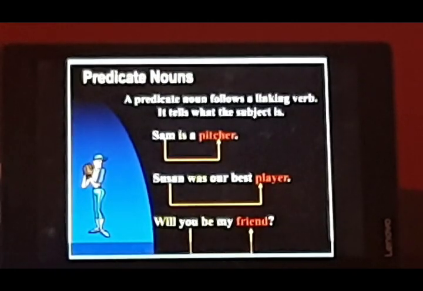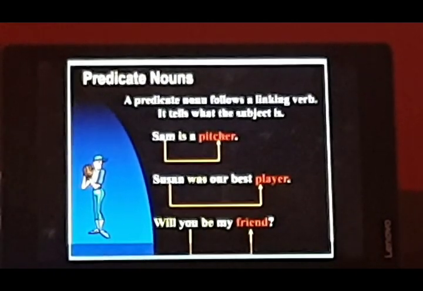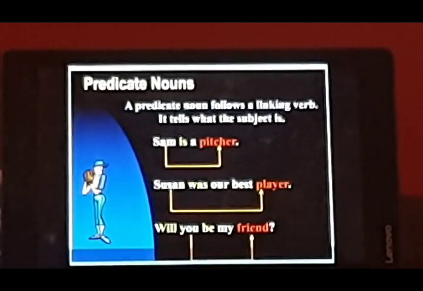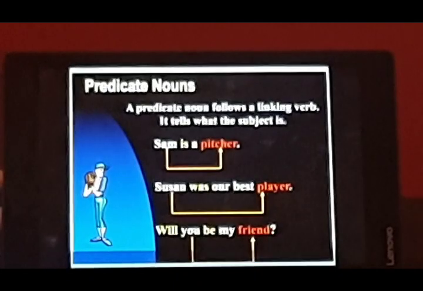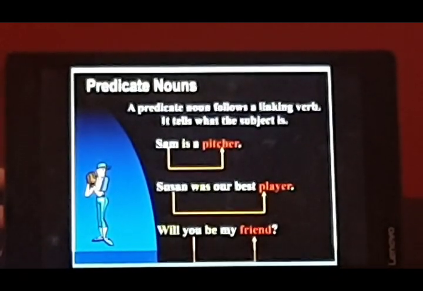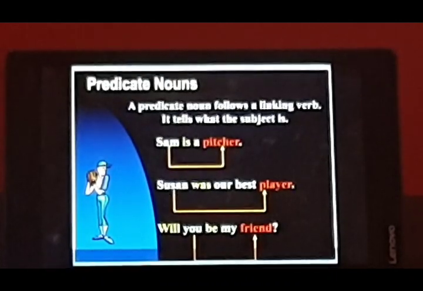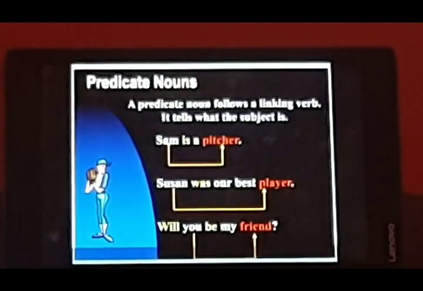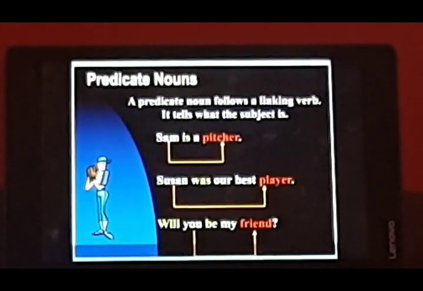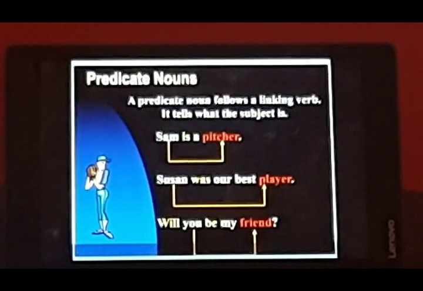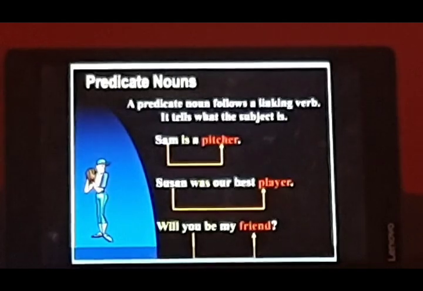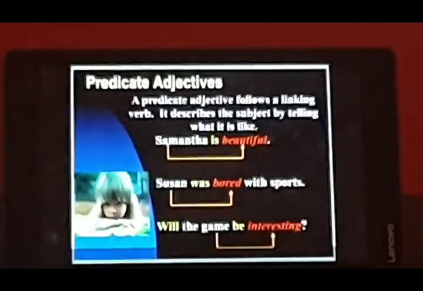Now predicate nouns. Predicate is the part of the sentence which tells us about the subject, what the subject is doing or how the subject is. A predicate noun follows a linking verb. It tells what the subject is. Sam is a pitcher. Susan was our best player. Will you be my friend? So these linkers or linking verbs link the subject with the predicate noun or the adjective.